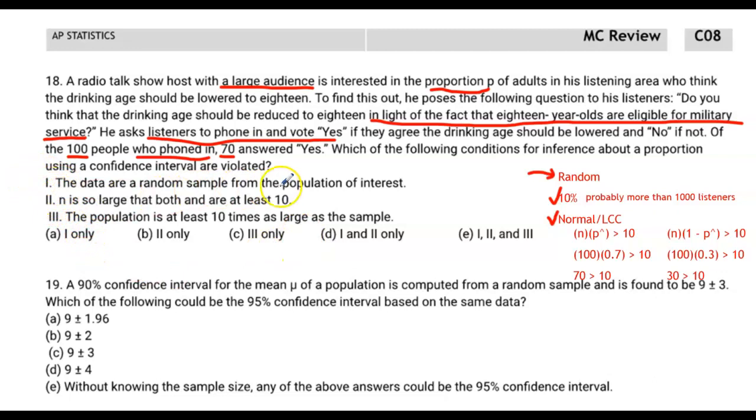So looking at the conditions here, number 1 says the data are a random sample from the population of interest. This is simply not true, right? In this case, that is violated. Number 2, n is so large that both n times p and n times 1 minus p are at least 10. This one we checked already. That's the normal large counts condition. And then the population is at least 10 times as large as the sample. That's the 10% condition. We got that one too. So the only one that's violated is number 1, which is the random condition.